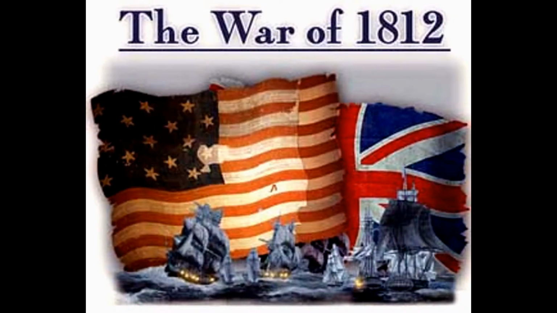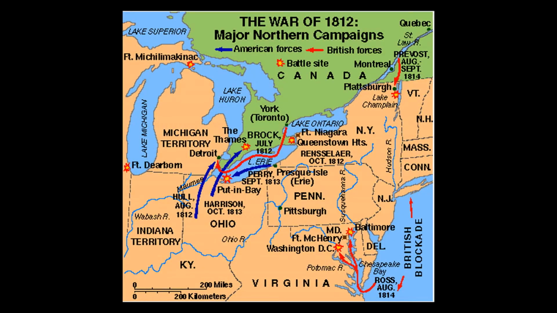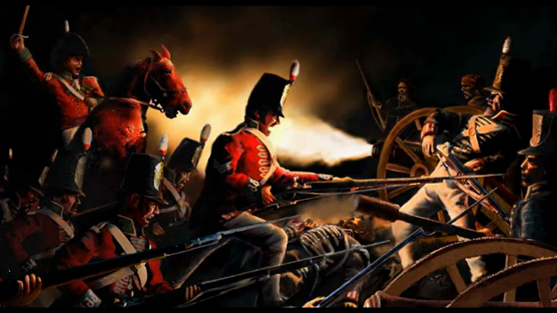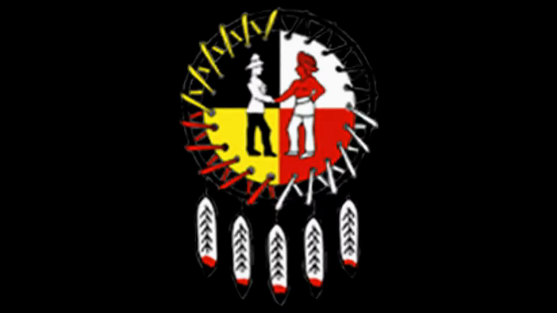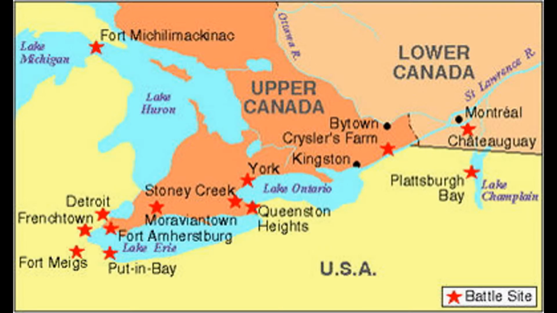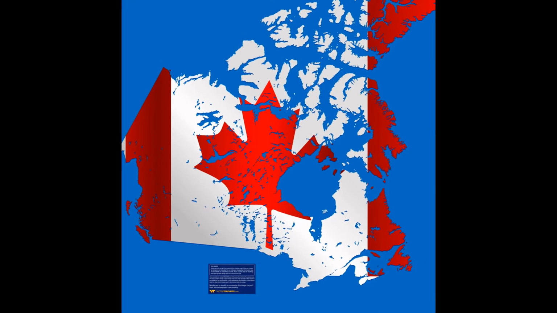Number 2. The War of 1812. We have the War of 1812, the war between the British and the Americans to fight for the southern land of what we now call Canada. The battle took 2.5 years to then end in 1815 with the British victory. The British received much help from the First Nations to achieve their victory. This event established a border between America and Canada. It literally made Canada as what we now know it as.